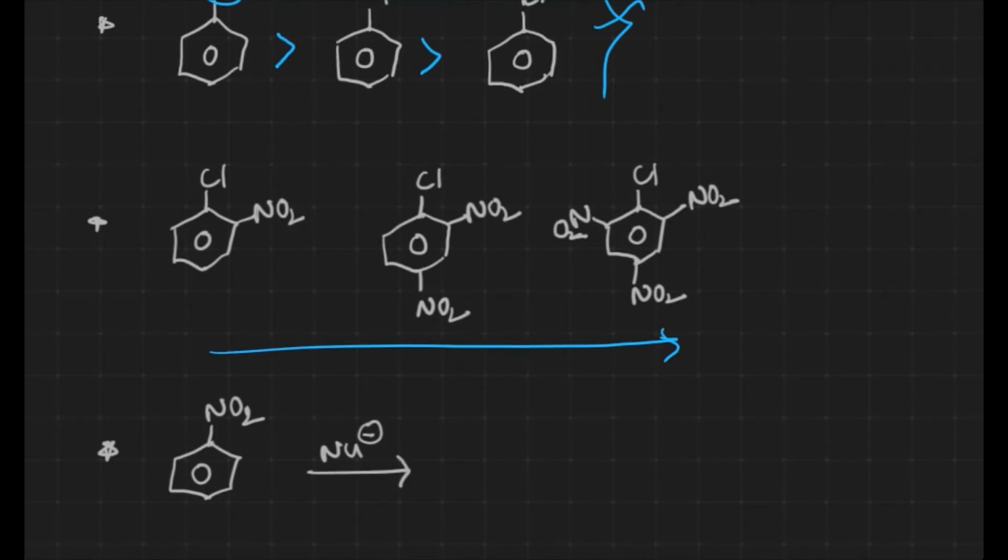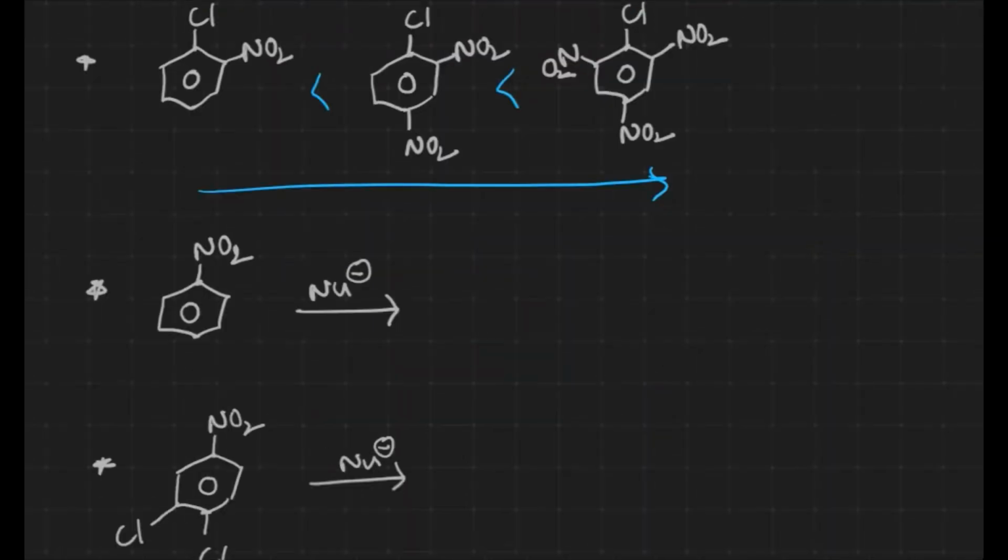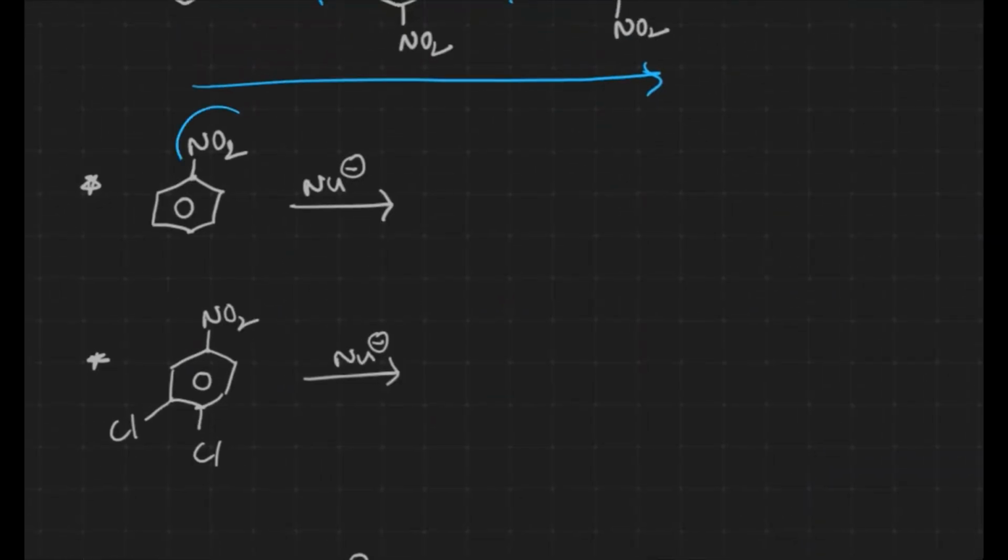From left to right, what is happening? The number of electron withdrawing groups is increasing, so the magnitude of positive charge on the ring will increase, and we can expect the nucleophilic substitution reaction to take place readily. Now let us take an electron withdrawing group, the nitro group, where the nucleophilic substitution reaction takes place readily.